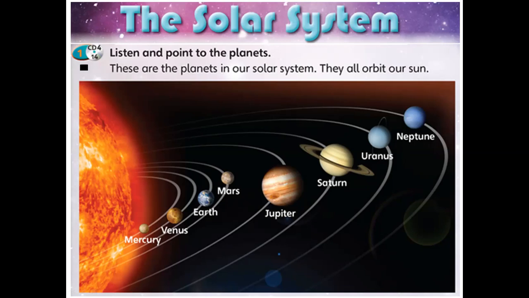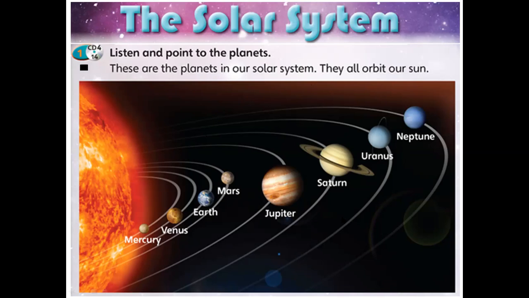Let's hear this audio. Here, these are the planets in our solar system, and they all orbit our sun. What does it mean, they all orbit our sun? If you take a look, you will find some round lines here.